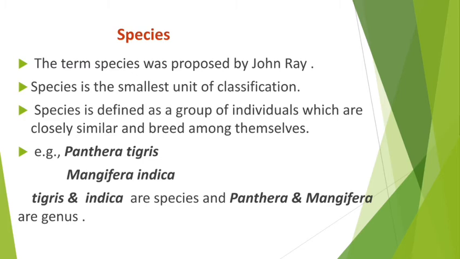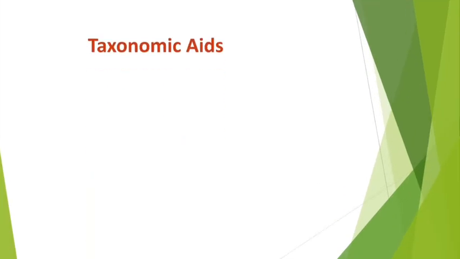Breed among themselves means they show reproduction, and as a result a new individual will develop. So with the example of scientific name we can find out which one is a species and which one is genus.